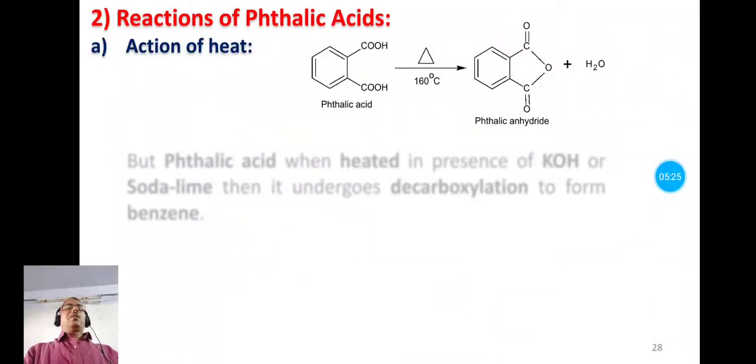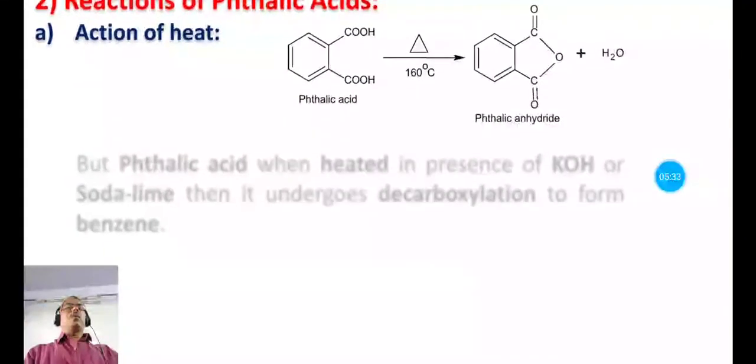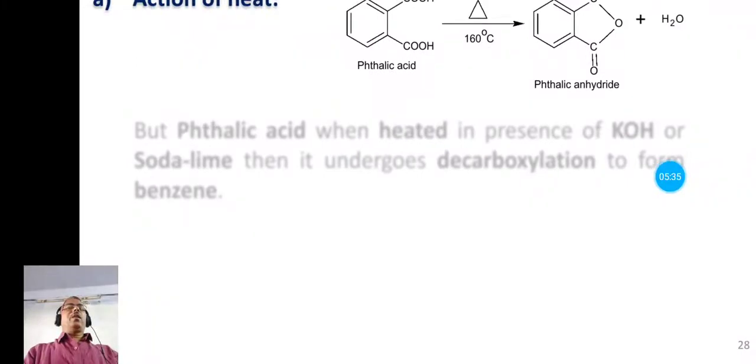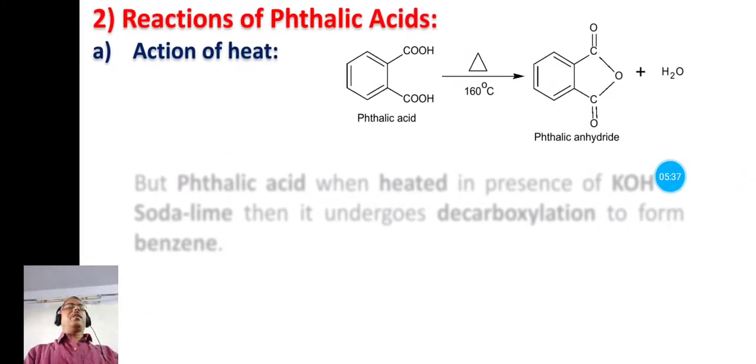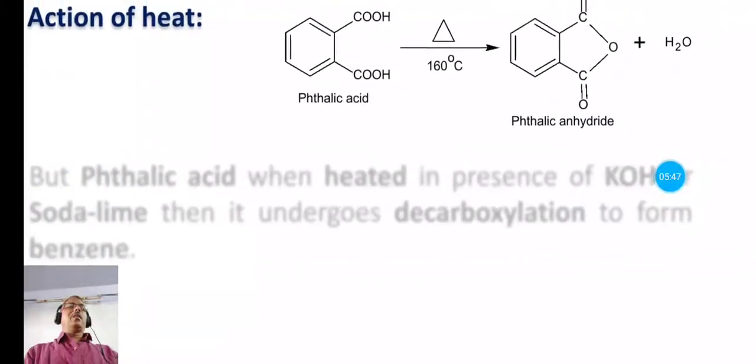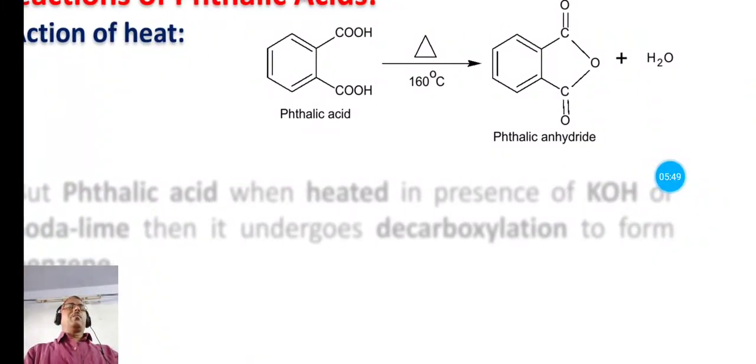Now let us see the reactions, or chemical properties, of phthalic acid. The first reaction is the action of heat. When phthalic acid is simply heated at 160 degrees centigrade, with no other reagent, it undergoes dehydration, losing one water molecule, H2O, and forms phthalic anhydride.